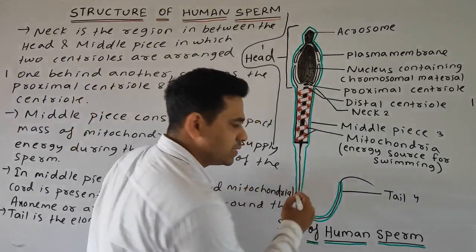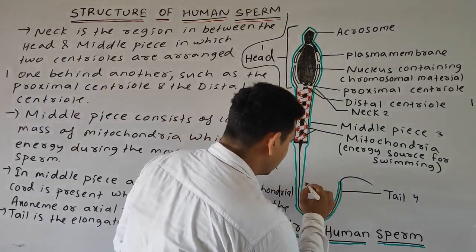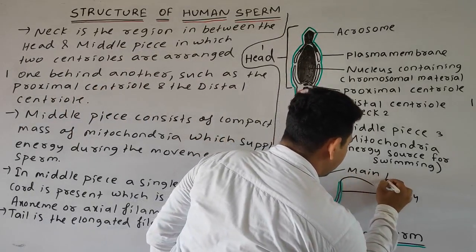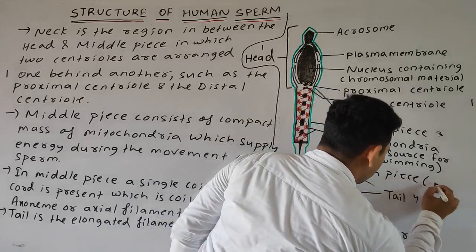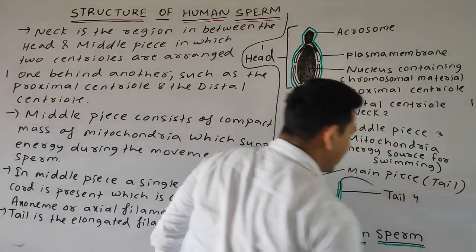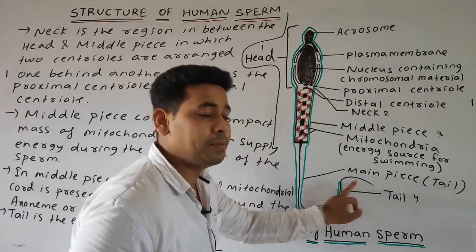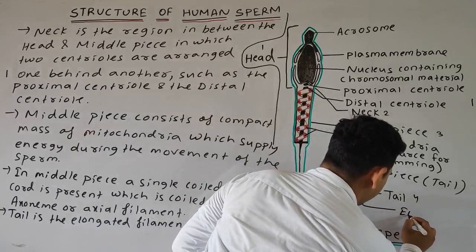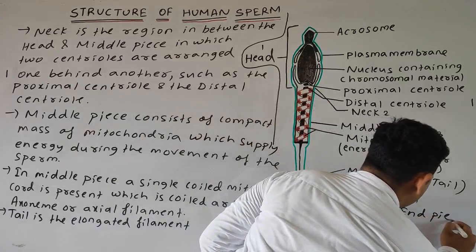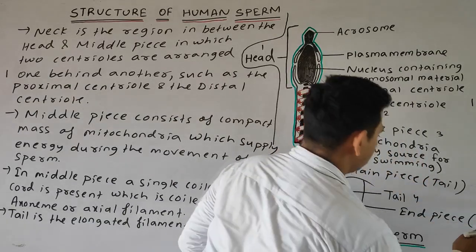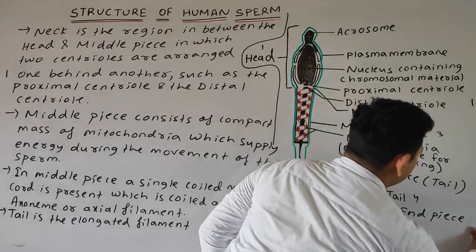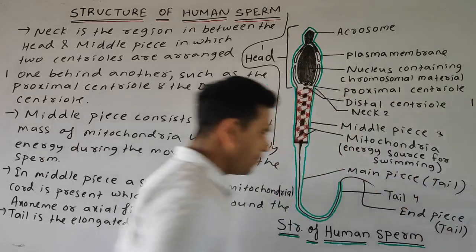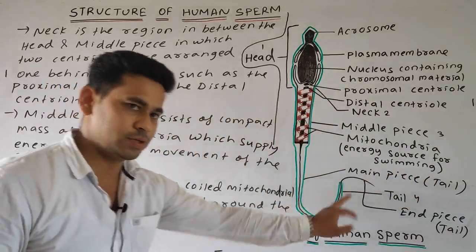This one is the main piece of the tail, whereas this one is the end piece of the tail. This one is your main piece and this one is the end piece.